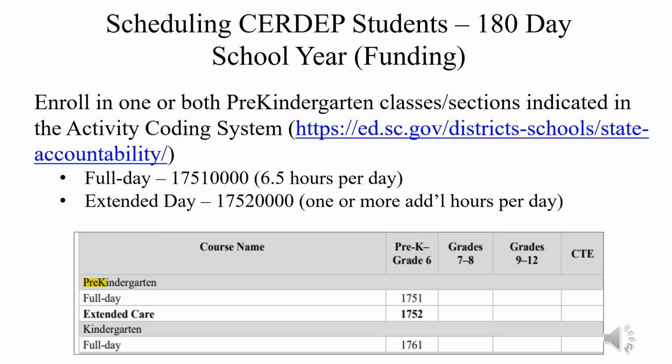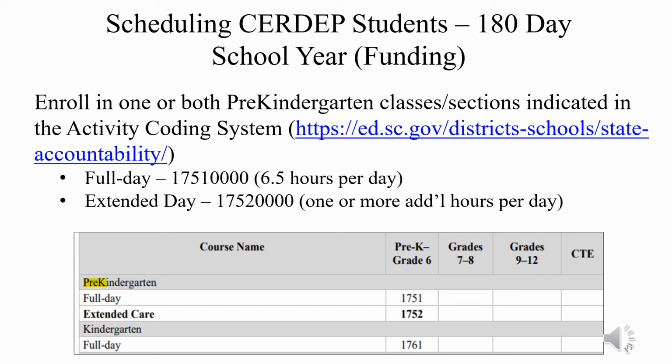Next, let's talk about coding the regular 180-day school year for students served with full day and extended day services. Note that the activity codes 1751 and 1752 are to be used. The 1751 activity code is used for coding pre-K full day programs in a public school. A district or federally funded developmentally appropriate full-day program for 4-year-olds adheres to best practices using research-based curriculum and assessment that must follow district and/or federal guidelines. The school day is equal to 6.5 hours.